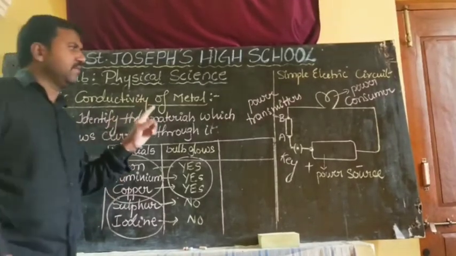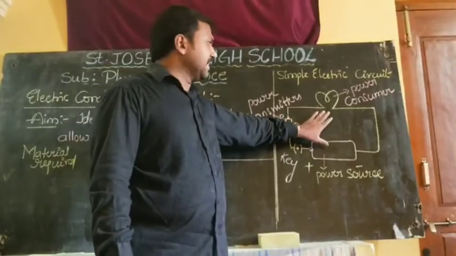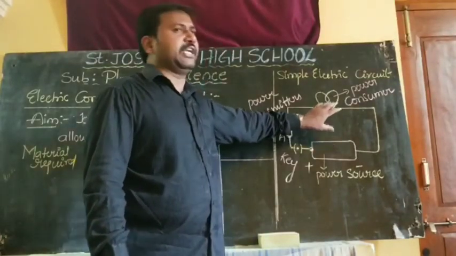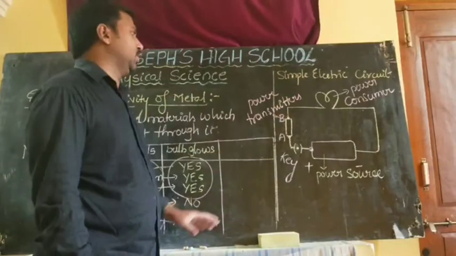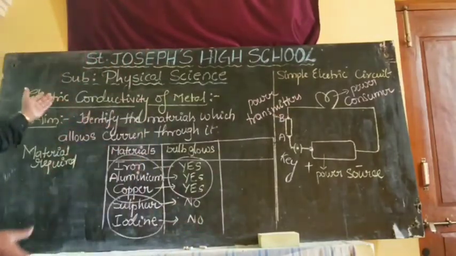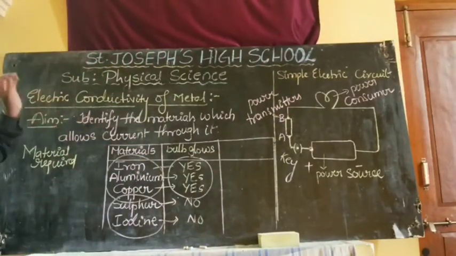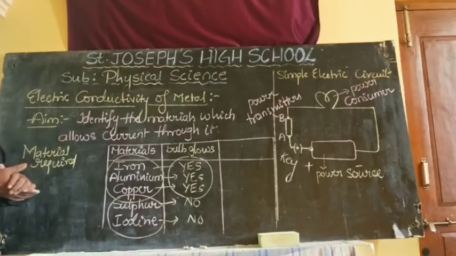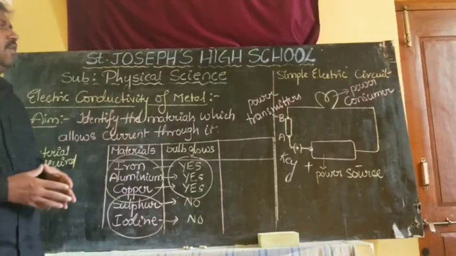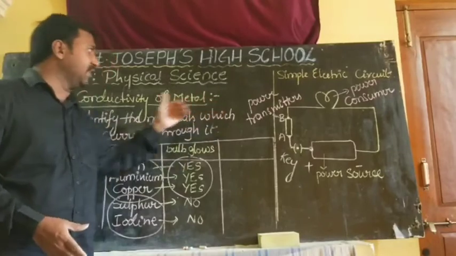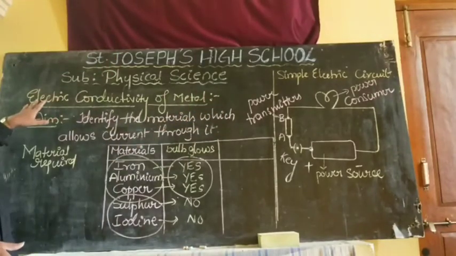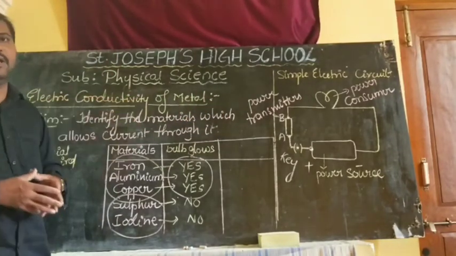Okay children, most of the time in the public exam the simple electric circuit diagram is a very important question. This time you may also be asked the whole thing as an activity. That's why I explained it in the form of an activity. Next class we will discuss the electric conductivity over. Next class we will discuss the heat conductivity of metals.